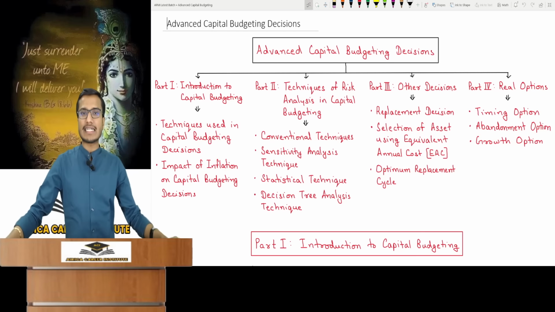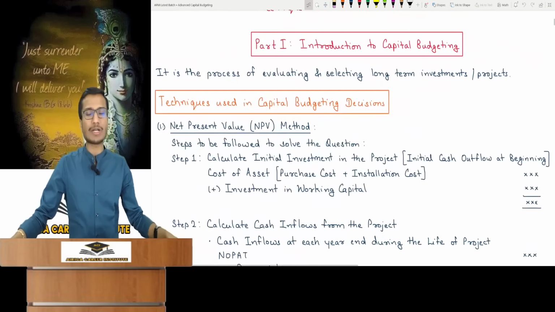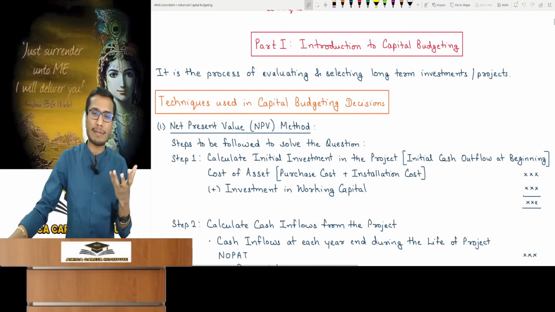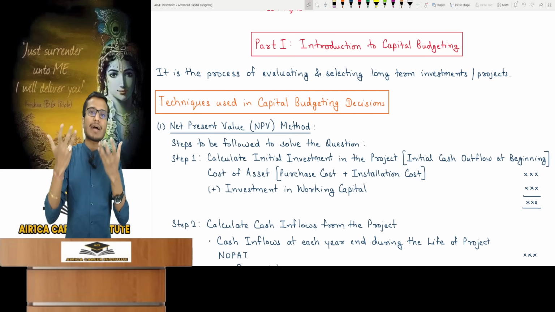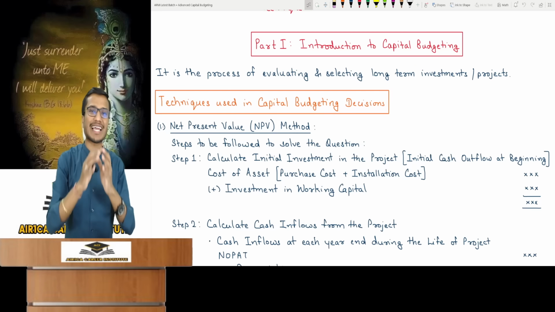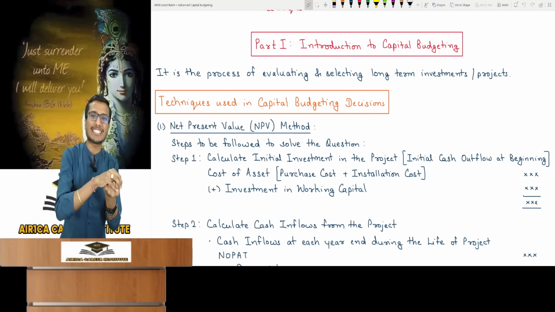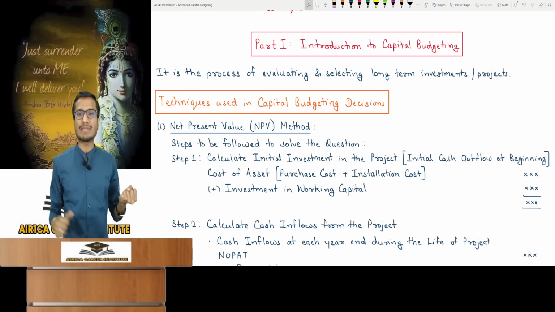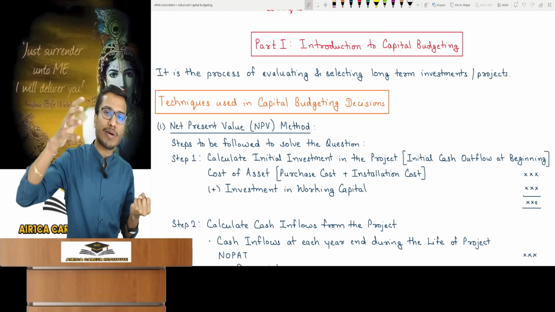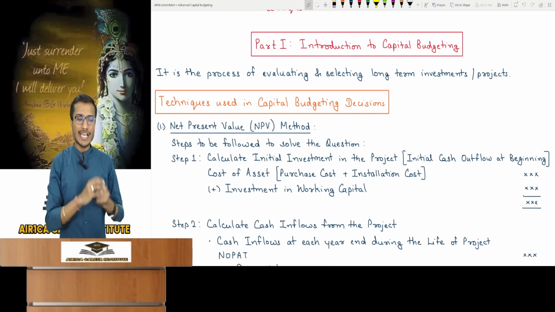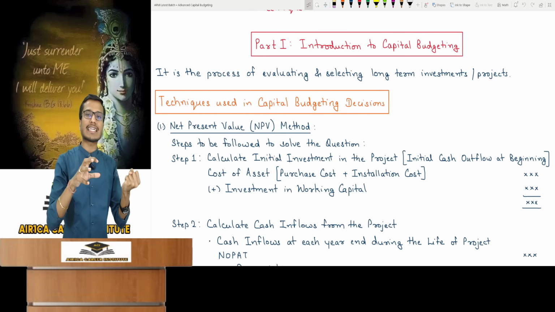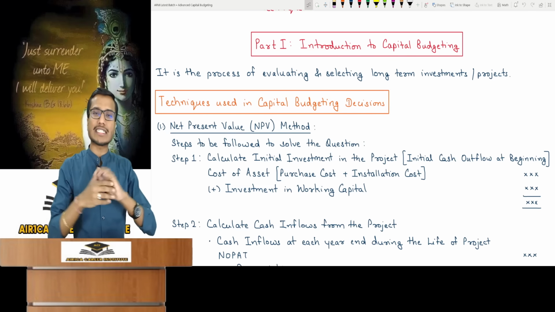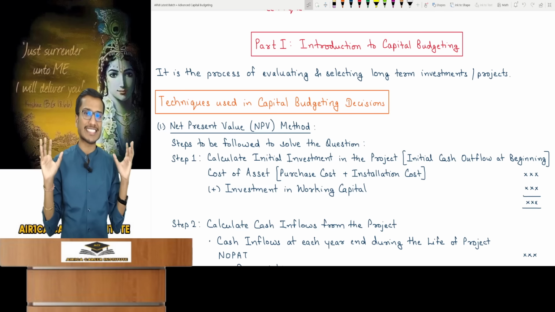So without any further delay, let's start the first part, Introduction to Capital Budgeting. This advanced part of capital budgeting is in your final syllabus. But to understand it, to know the concepts that follow, you first need to know the basic part. First of all, you need to understand capital budgeting basics to move forward, exactly as what you learnt in intermediate. So the basic part of capital budgeting from the intermediate level, that's what I am going to revise for you now.